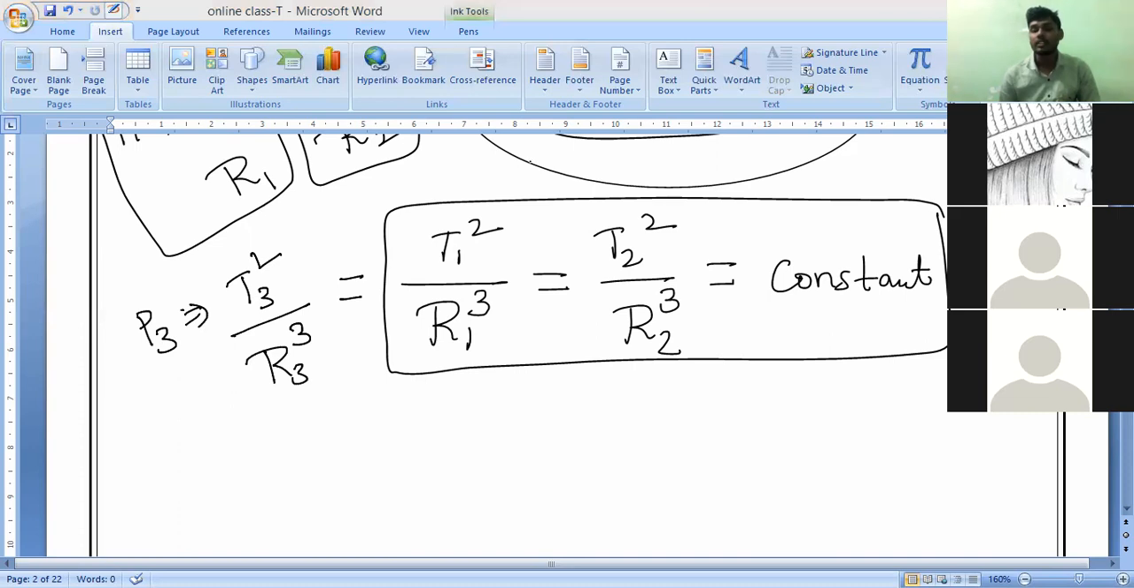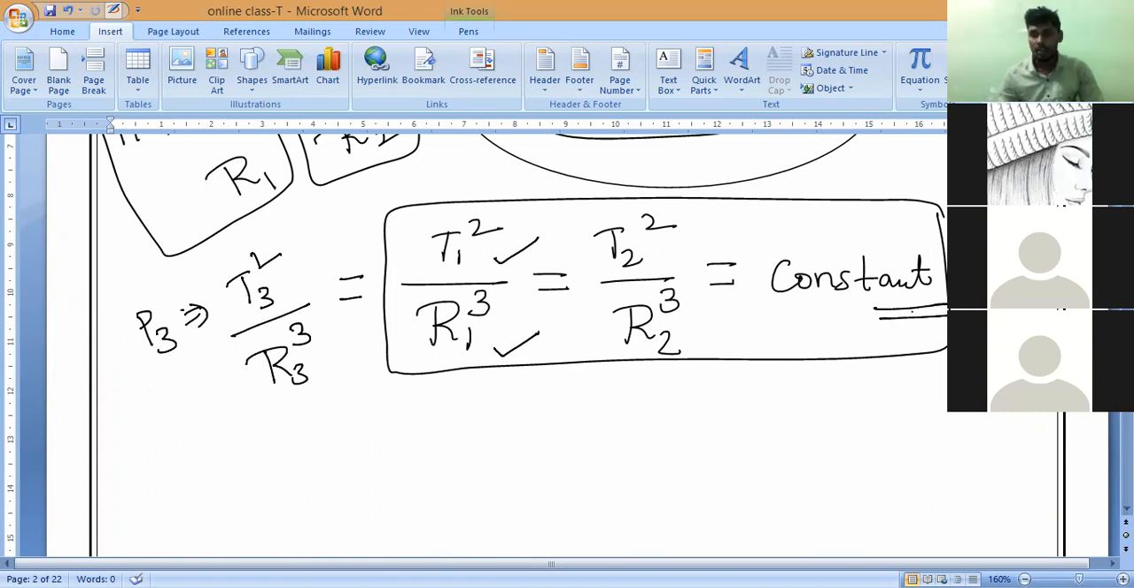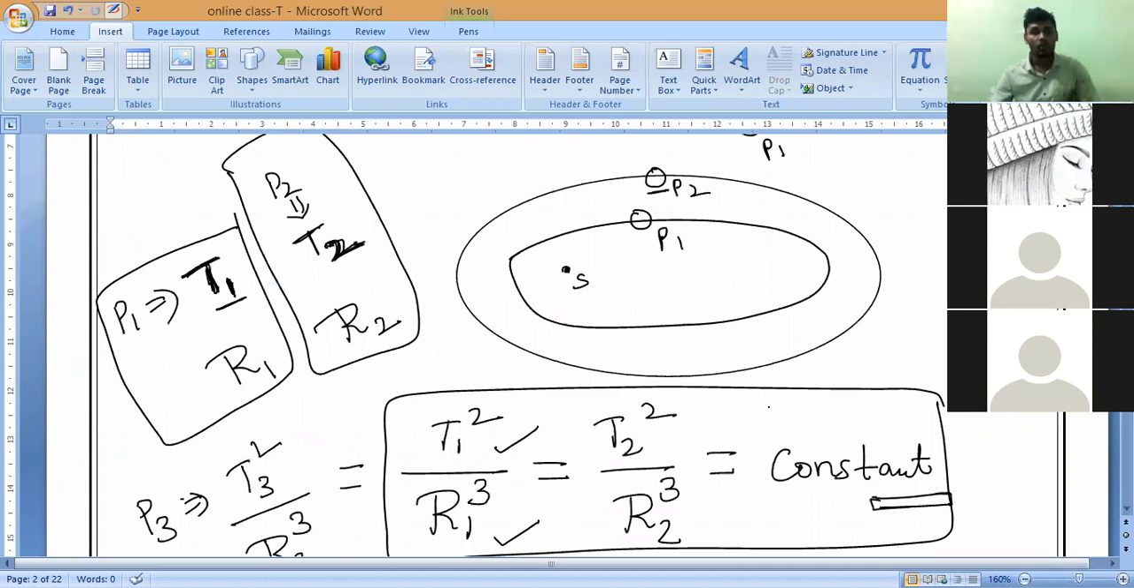So whatever the orbital radius and whatever the time period, if you take the square of the time period and the cube of the average radius of the orbit, then for all the planets it will come out constant. This is what you learn from the third law. That is the statement. Everybody should write it.